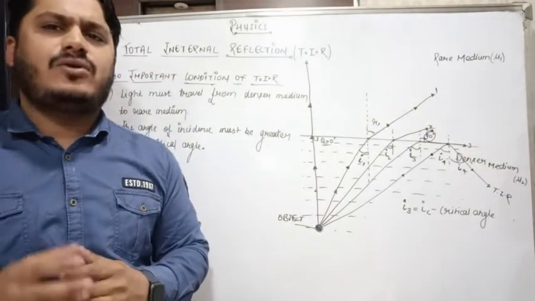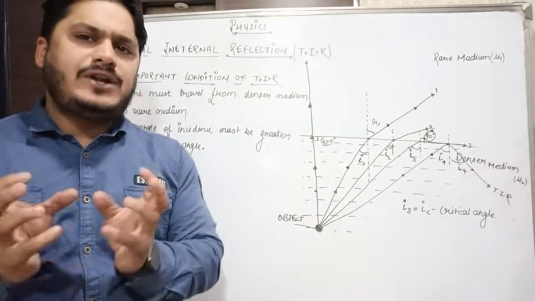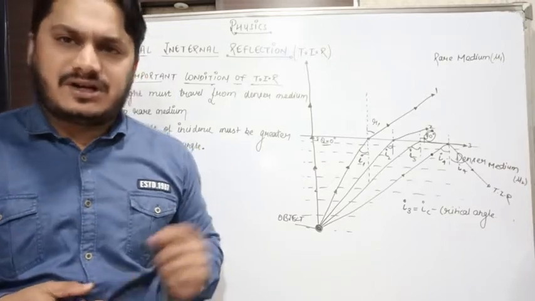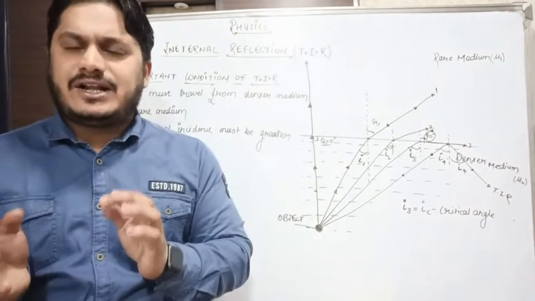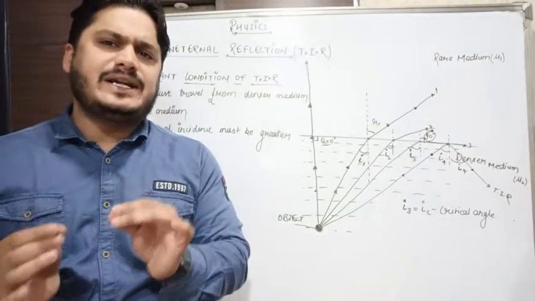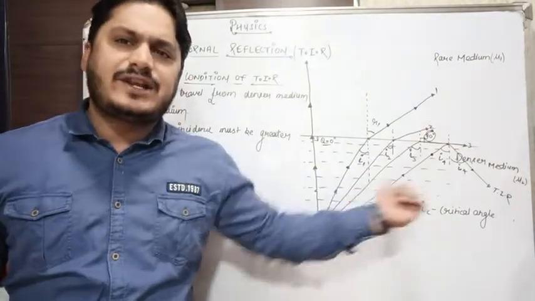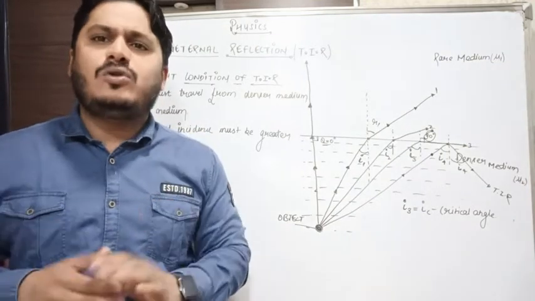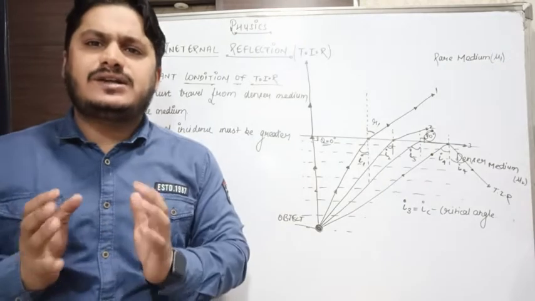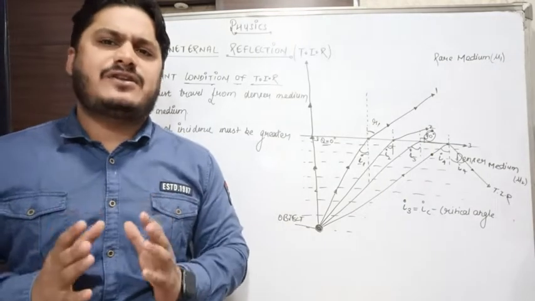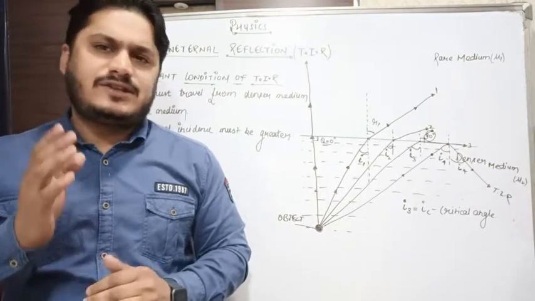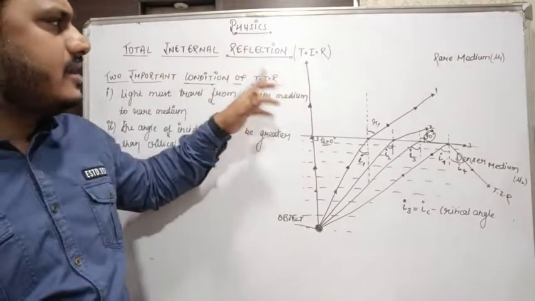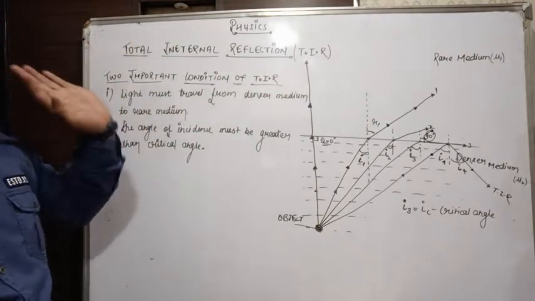Why is it called total internal reflection? Why is the word total added here? Because during TIR, the energy of light is completely reflected back into the denser medium. Whenever total internal reflection takes place, there is no loss of energy. You can say 100% of the energy is reflected. This is why it is called total internal reflection.